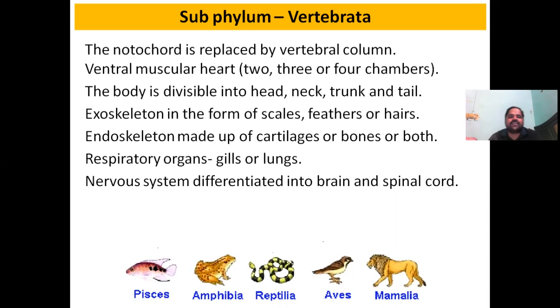The exoskeleton is present in the form of scales, feathers, or hairs, and the endoskeleton is made up of either cartilage or bone or both. When we are talking about the respiratory organs, either gills or lungs are present, and the nervous system is differentiated into brain and spinal cord. It means a well-developed nervous system is present in the organisms which belong to subphylum Vertebrata.